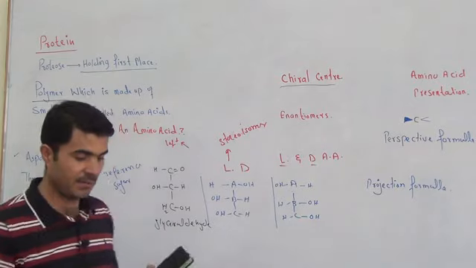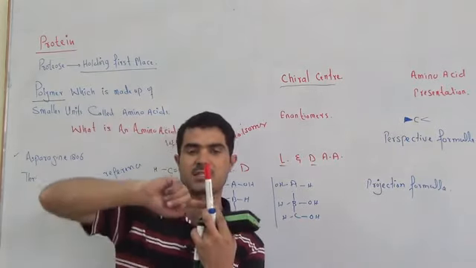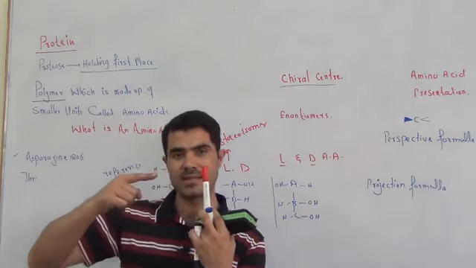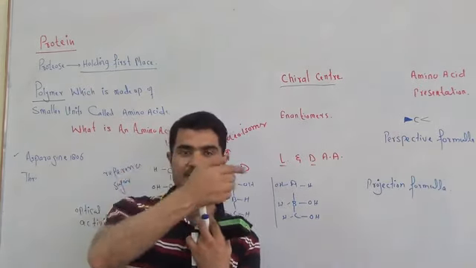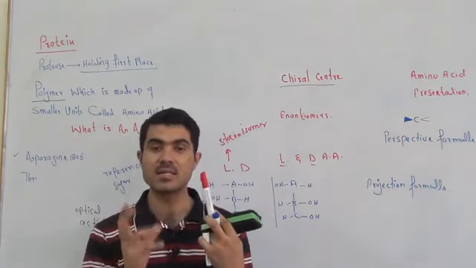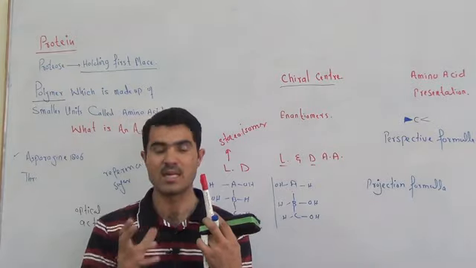Configuration means if this is the central line, the OH may be on the right side or on the left side, or on the back side or on the front side. We call it the three-dimensional study of compounds.